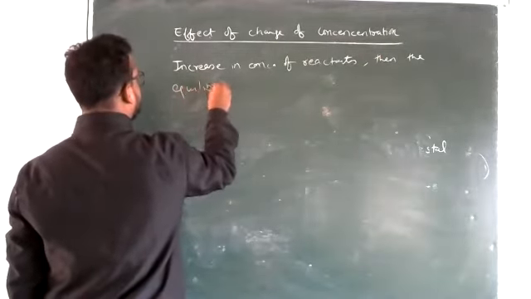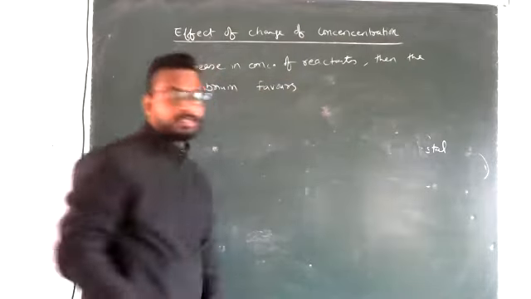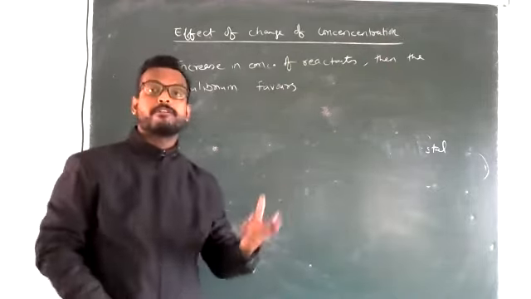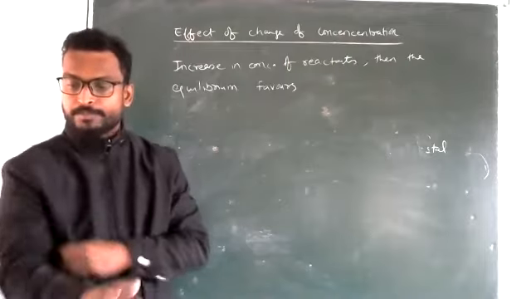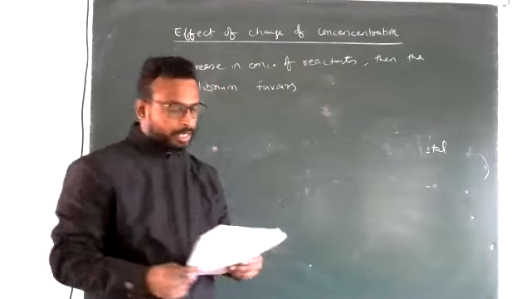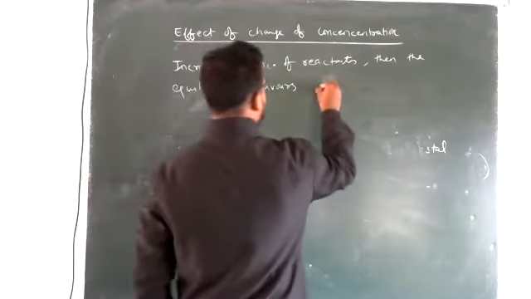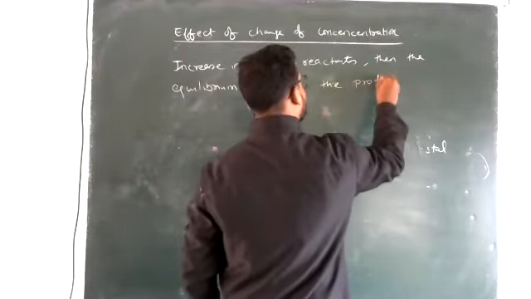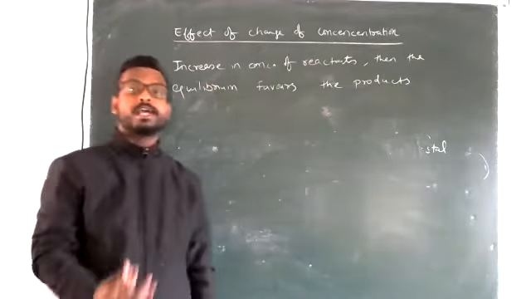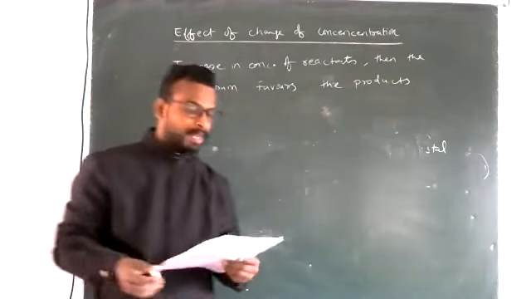then the equilibrium favors which reaction? Equilibrium कौन से reaction को favor करेगा? जहां पे concentration of products भी increase हो सके. Okay, जहां पे concentration of product भी increase हो सके. So if the concentration of reactants increases, then the equilibrium favors the products. क्यों products? क्योंकि equilibrium चाहेगा कि product का concentration बढ़ जाए और equilibrium आपका as usual balance हो जाए.